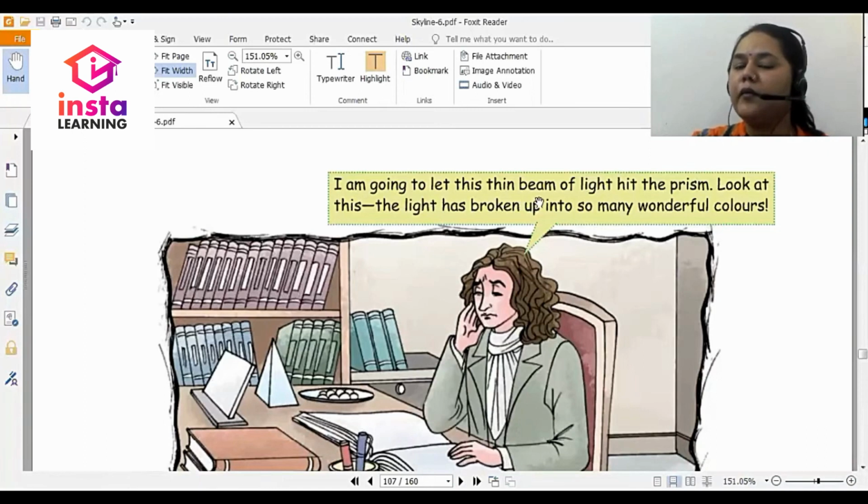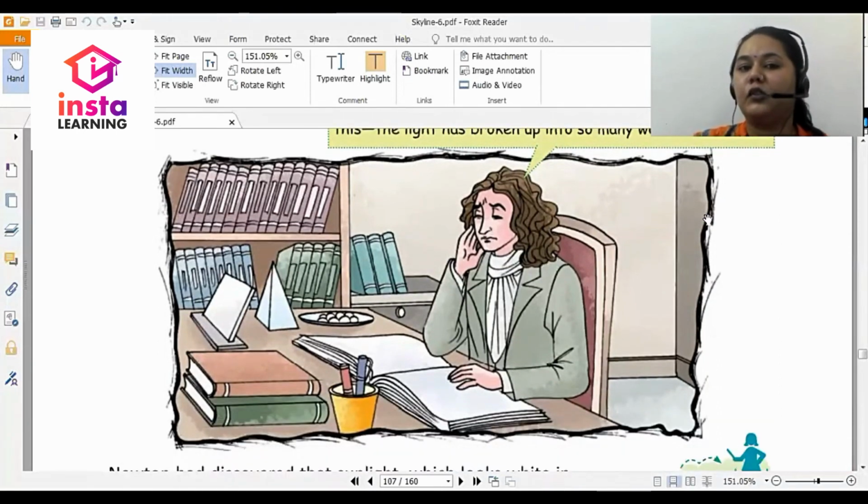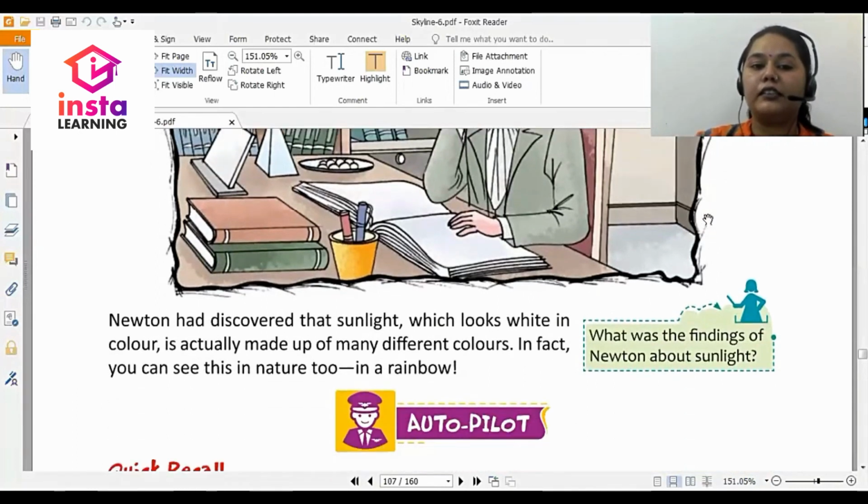I'm going to let this thin beam of light hit the prism. Look at this. The light has broken up into many wonderful colors. So when that light hit the prism, there were several colors that came. Let's say this was the prism. From one side, the light came, and on the other side of the prism, Sir Isaac Newton could see a lot of colors. Newton had discovered that sunlight, which looks white in color, is actually made up of many different colors. In fact, you can see this in nature too, in a rainbow.